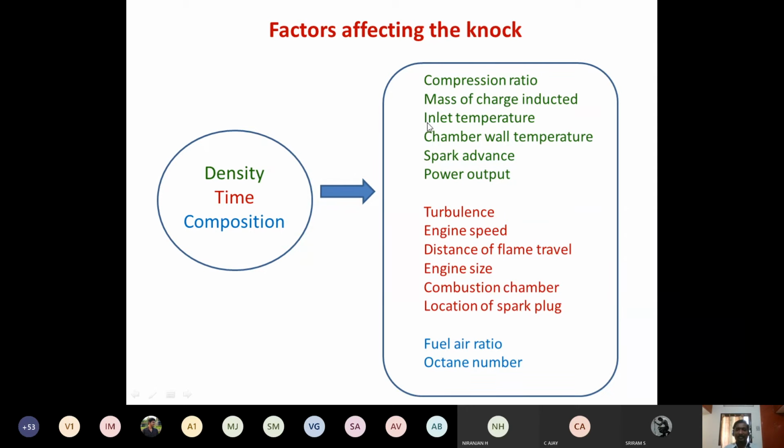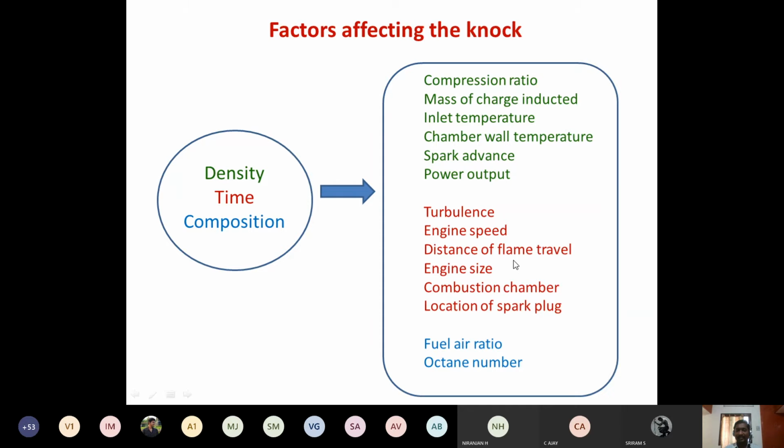All these parameters are directly related with the density of the air fuel mixture, and we will study all these parameters in detail, how they affect the knocking. And then the timing, right? The factors related to timing are turbulence, engine speed, distance of flame travel, size of the engine.